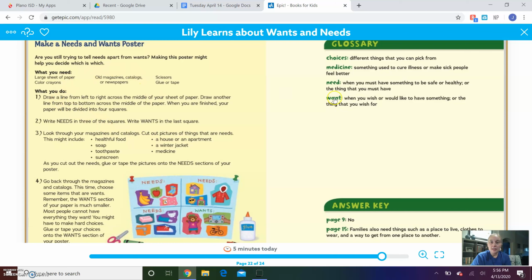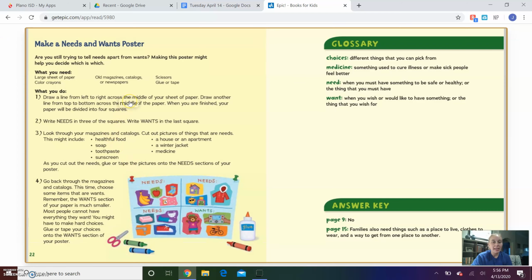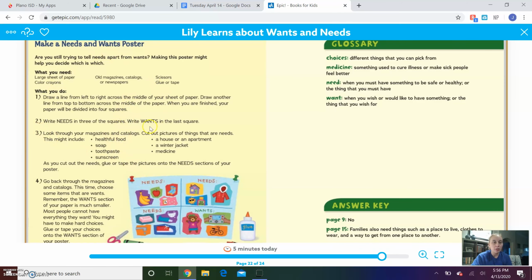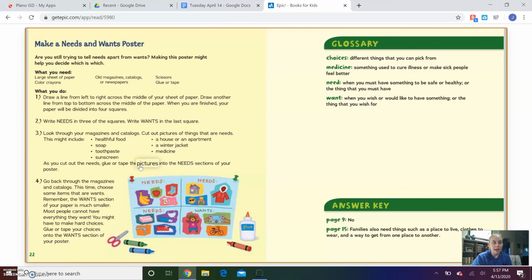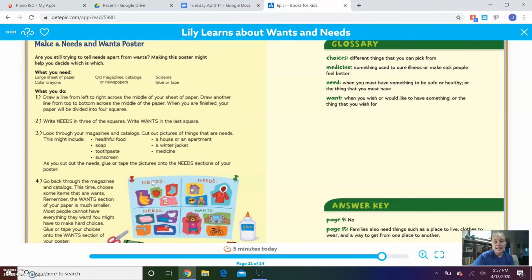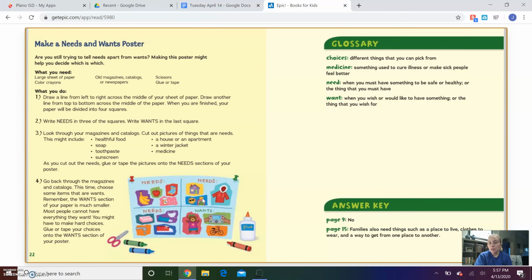All right. So this is the end of the story. They have an idea at the end of the book about making a needs and wants poster. We might do that later on, but it's something you can totally do for school. It has you cut out things from magazines and ads from the newspaper and make a poster of things that you need versus things that you want. We even told you today, if you have any grocery store ads in the mail, to save them, and on Friday we might do a fun activity like this.